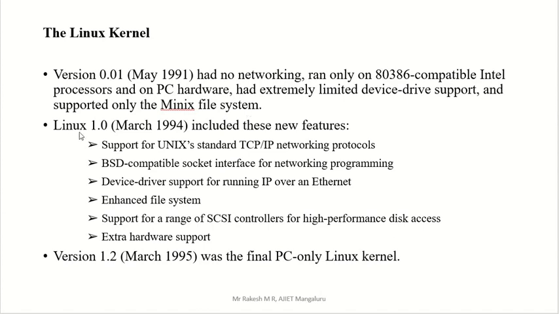Next we have Linux 1.0, a somewhat more advanced version than 0.01, developed in March 1994.